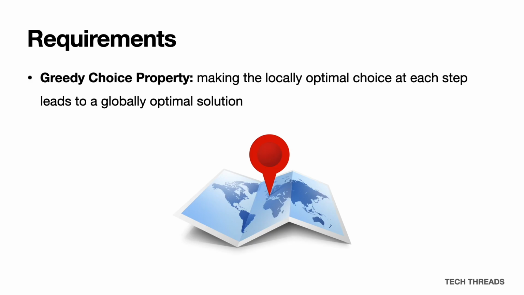There are two main requirements a problem needs in order for a greedy algorithm to work on it. The first requirement is the greedy choice property. A problem has this property if the solution can be found by making locally optimal choices. The algorithm needs to be able to make the best choice right now without worrying about the second order consequences of this. Secondly, the problem needs to have optimal substructure.